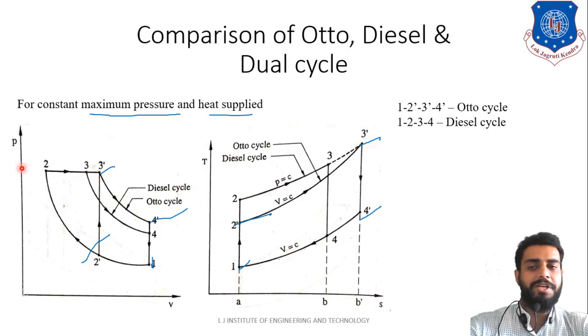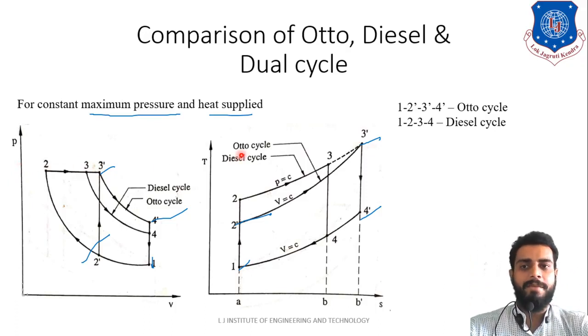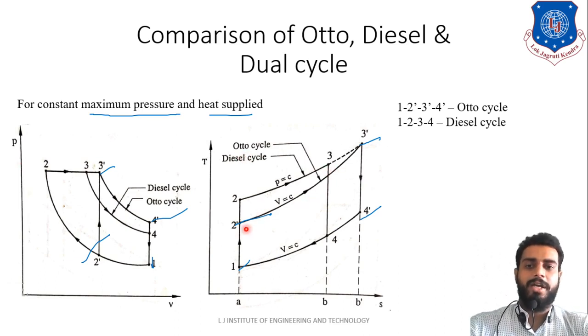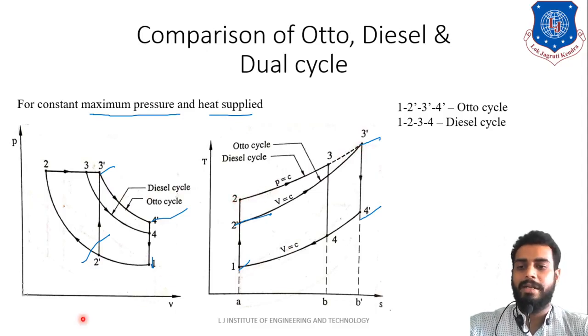And another condition is what? Heat supplied, same heat supplied. For heat supplied, as you can see, heat addition is taking place in the Otto cycle in process 2 dash to 3 dash, and heat addition in the diesel cycle is taking place at 2 to 3. Now you might be wondering, sir, how is this area the same?